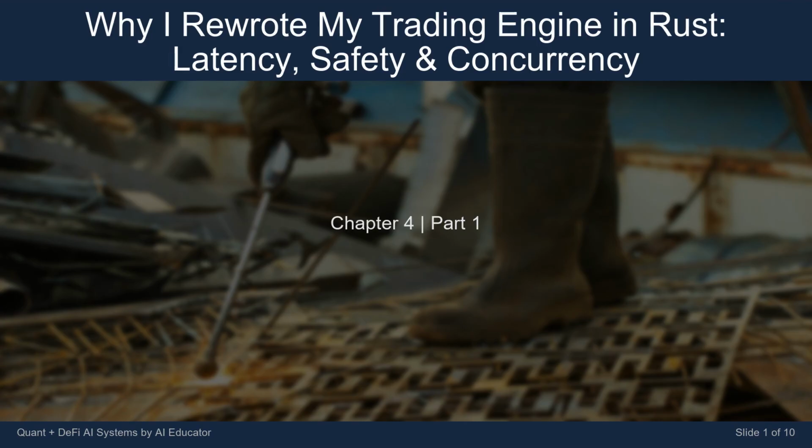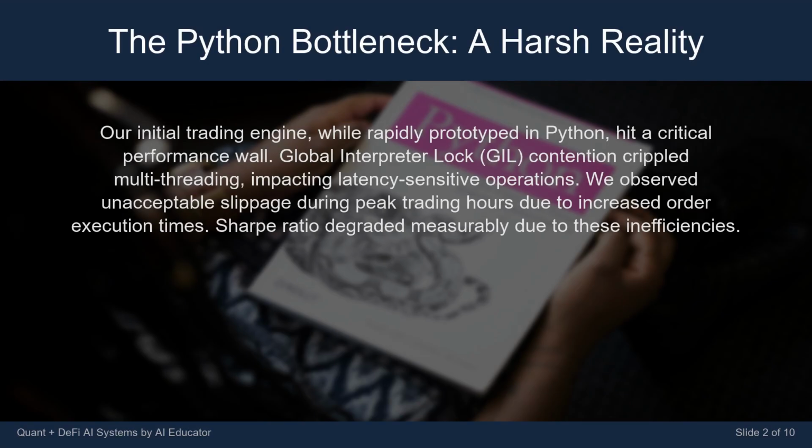Today's lesson is titled Why I Rewrote My Trading Engine in Rust: Latency, Safety and Concurrency. Our initial trading engine, while rapidly prototyped in Python, hit a critical performance wall. Global Interpreter Lock (GIL) contention crippled multi-threading, impacting latency-sensitive operations. We observed unacceptable slippage during peak trading hours due to increased order execution times. Sharpe ratio degraded measurably due to these inefficiencies.